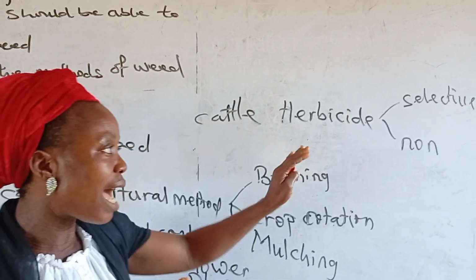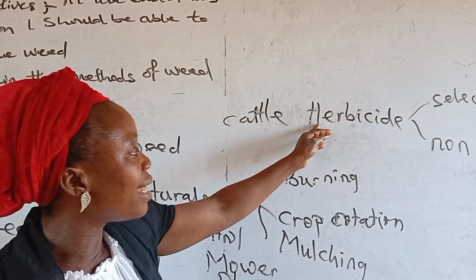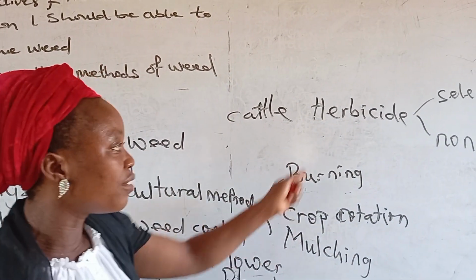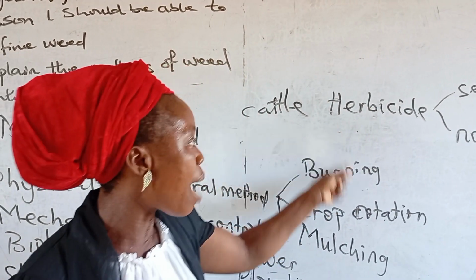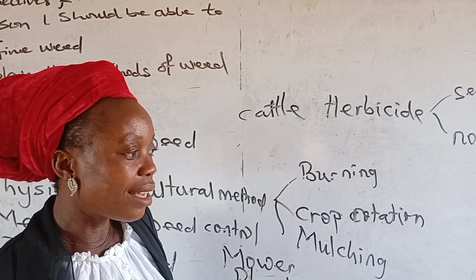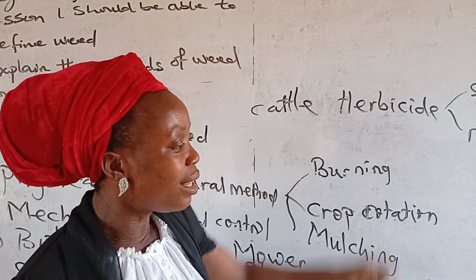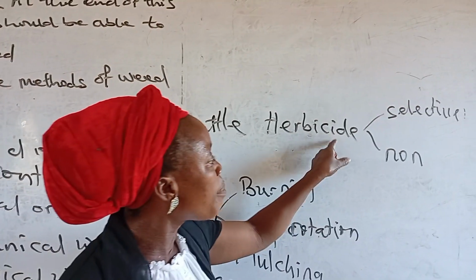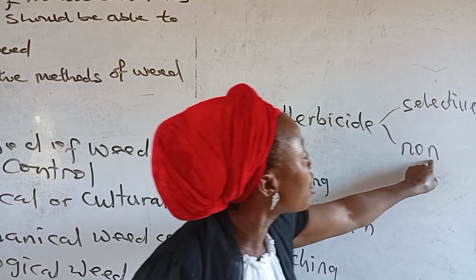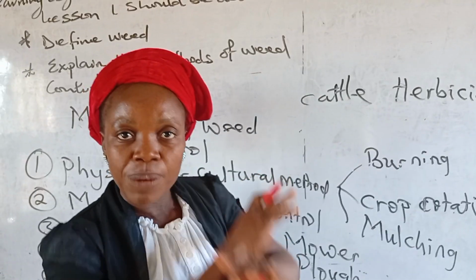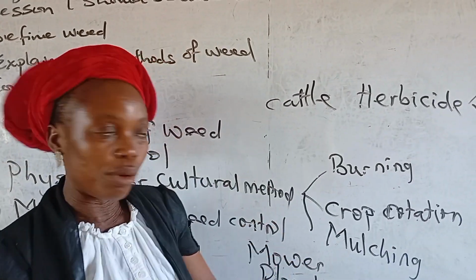For instance, if I'm using herbicide on a maize farm, this lemon leaf, which we call tea leaf, will not be destroyed because it looks like maize. When it's non-selective, whether these are planted crops or weed, everything will be destroyed.